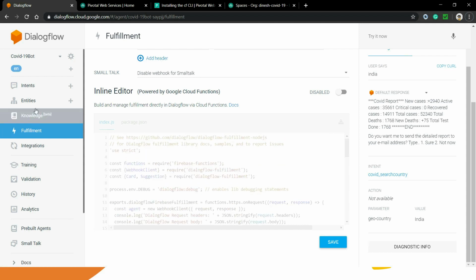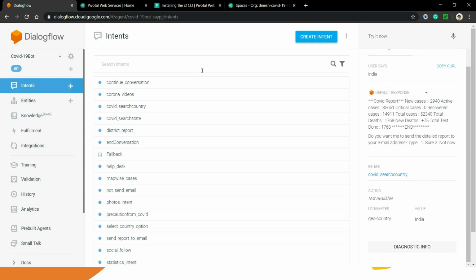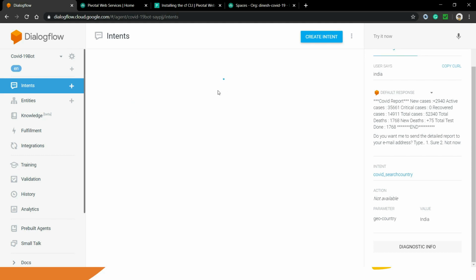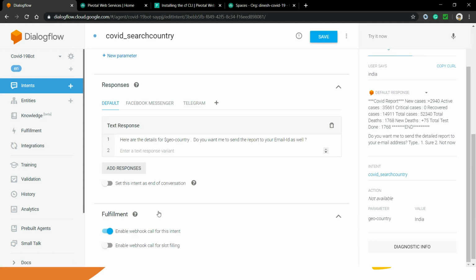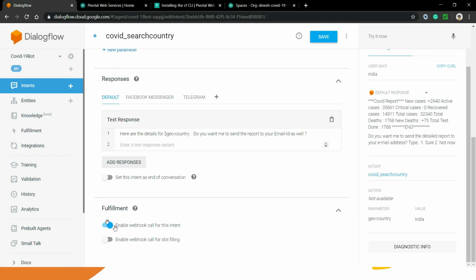Now one more important thing. Once you have deployed your Flask application to the cloud and mentioned your URL inside fulfillment, you have to connect your Dialogflow with your Flask application. Let's say I have to connect this particular intent to the Flask application. You have to scroll down and enable fulfillment.